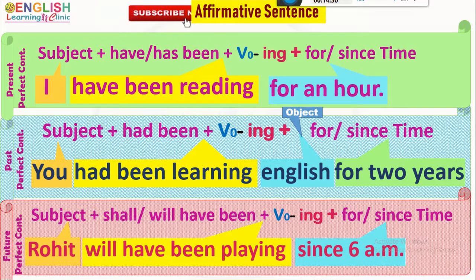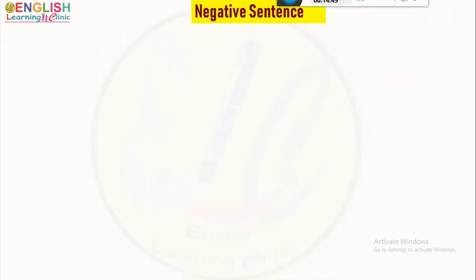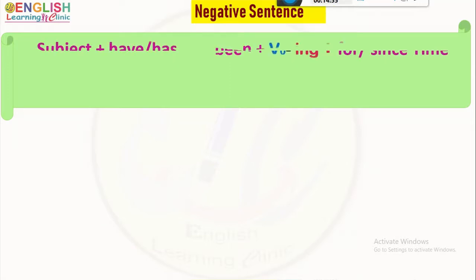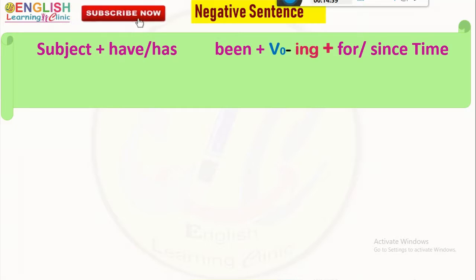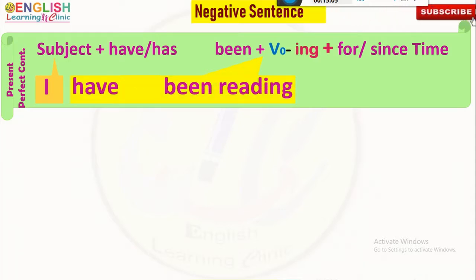Now, we will construct negative sentences with the perfect continuous form of the verb. With the present perfect continuous form of the verb, the affirmative assertive structure is that, and the constructed sentence as we have already constructed is I have been reading for an hour.